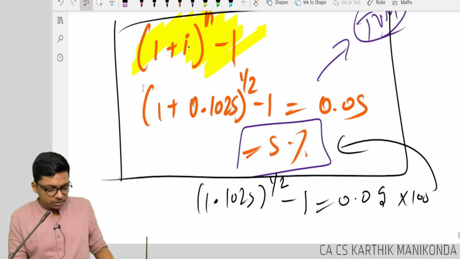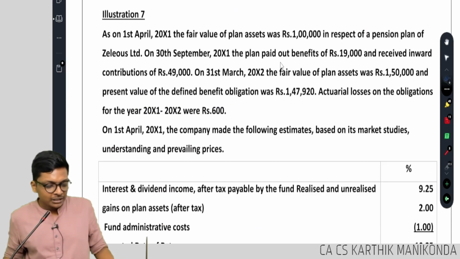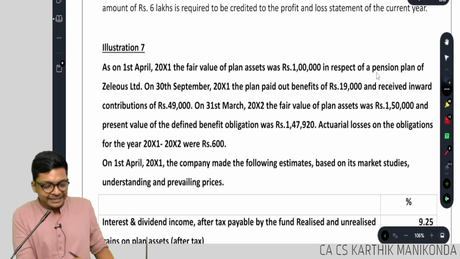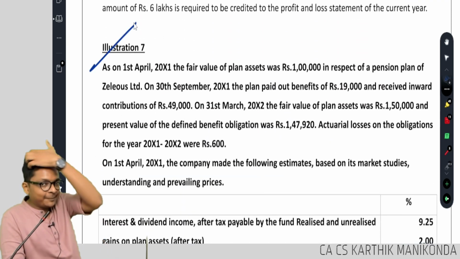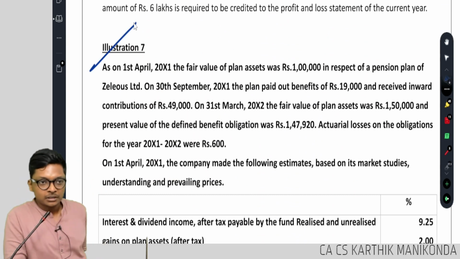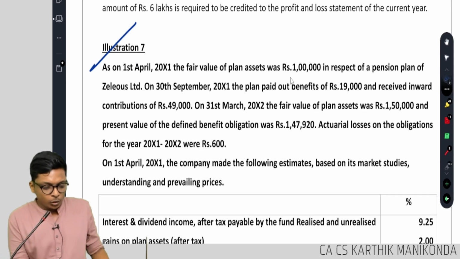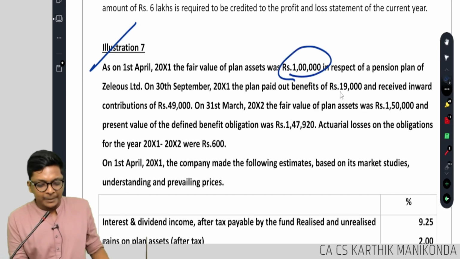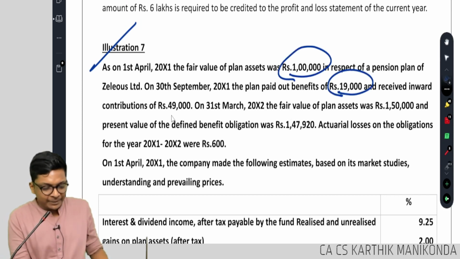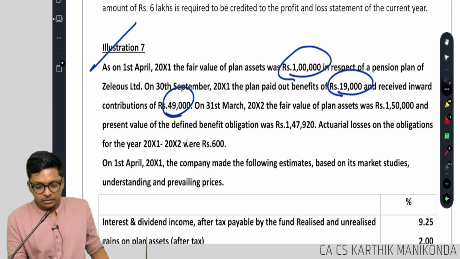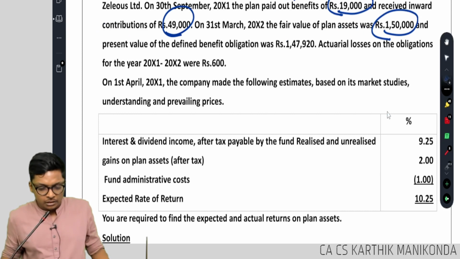Guys, following? Now with this background, can you quickly try illustration 7 inside the chapter? Finished. Vignesh has already finished, guys. Illustration 7. What is the actual return here? Opening is 1 lakh, minus 19, plus 49, again minus 1 lakh 50.